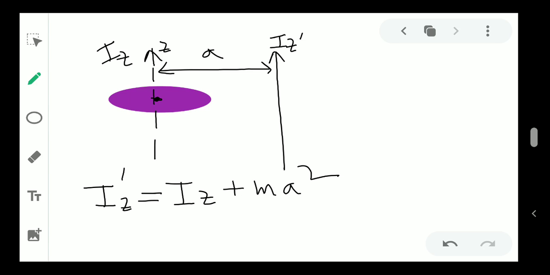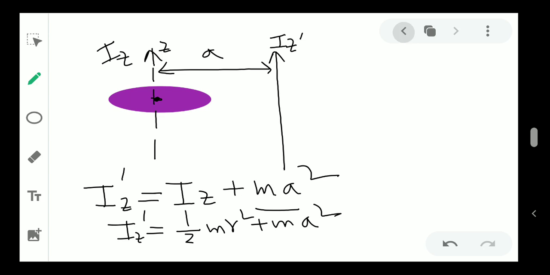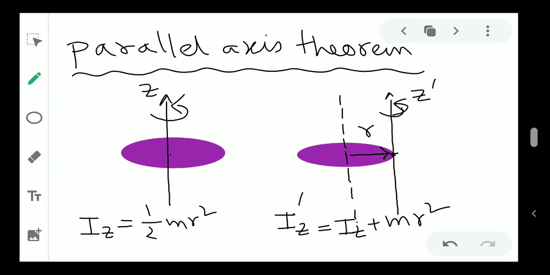So if you know how much is the shift, you can easily find the new one from the previous one. You don't have to do integration again. I can say that this is half mr square plus ma square. You can directly tell this, and this theorem is called the parallel axis theorem. It is a very easy theorem. This one also you can find out easily, so you don't have to remember all the time. This will be 3 by 2 mr square. This is a new formula you don't have to remember. You can remember this one and easily find out that one.